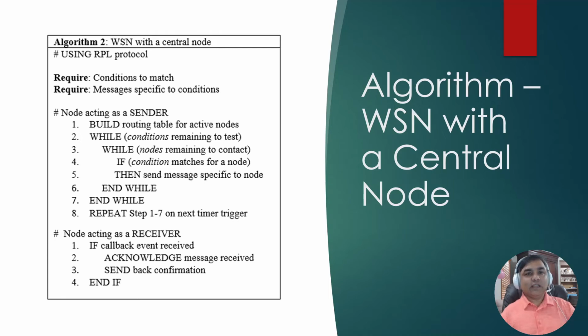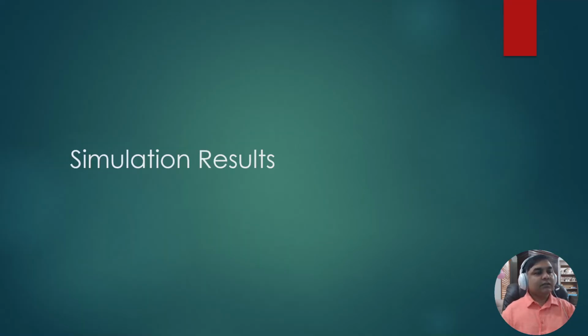The other algorithm is exactly similar, but it uses the RPL protocol, and it performs the neighbor discovery based on the routing table. The rest of the things are the same: each node has to first check the conditions, then find the node, then do the processing, and send a targeted communication to the intended node. It also acts as a receiver, where it can receive the callback event and send the confirmation or acknowledgement of the message received.